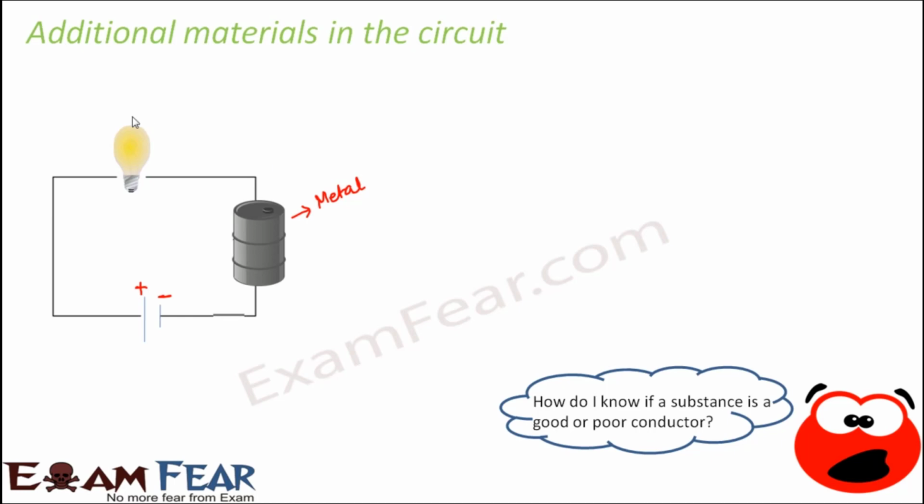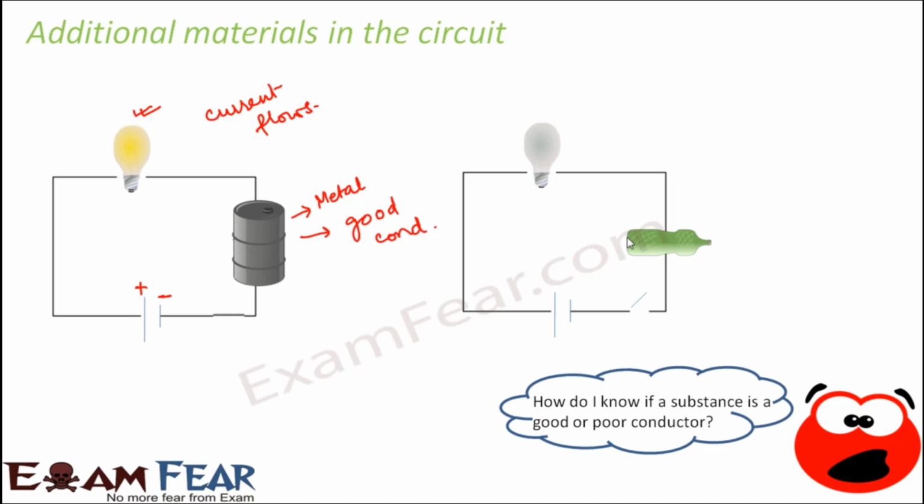Let's say the material in this case is something which is made up of a metal. When we connect it with the metal, and we make the circuit complete by switching it on, we see that the bulb glows. Now if the bulb glows, what does that mean? That means that current flows through the circuit. So this particular material which has been added to the circuit is a good conductor. That is why current is able to flow through the circuit, because had it been a poor conductor, it would not have allowed current to flow through it. In that case, the circuit would have been broken and therefore the bulb would not have glowed.